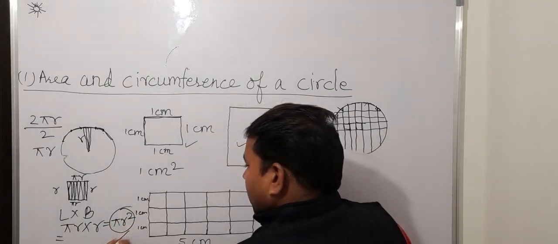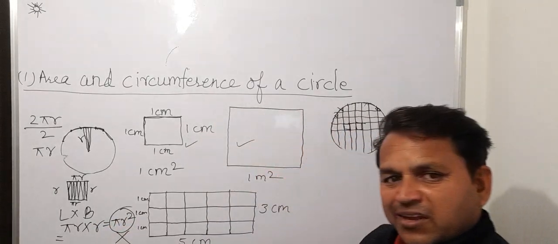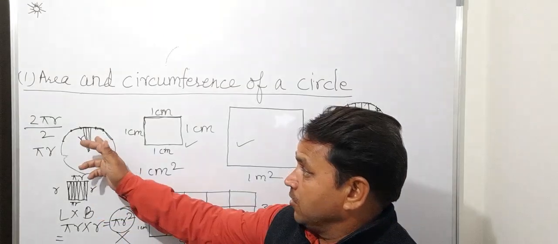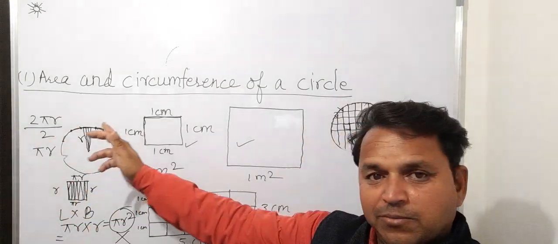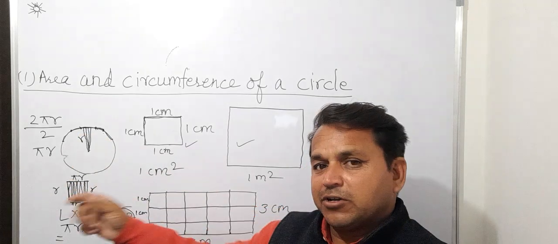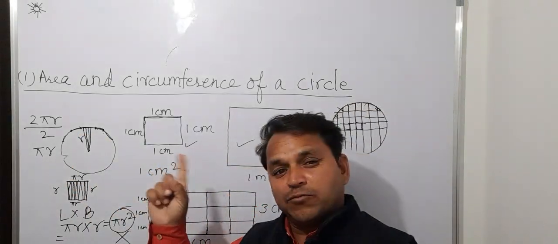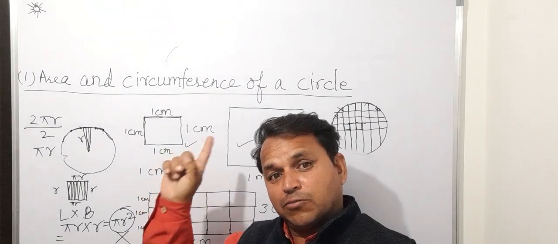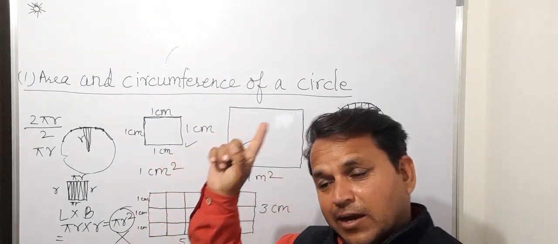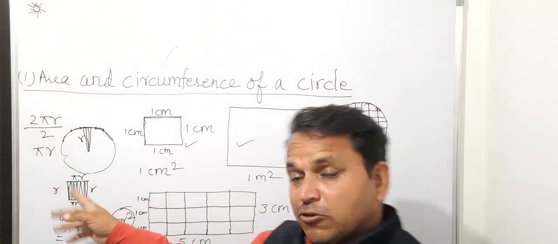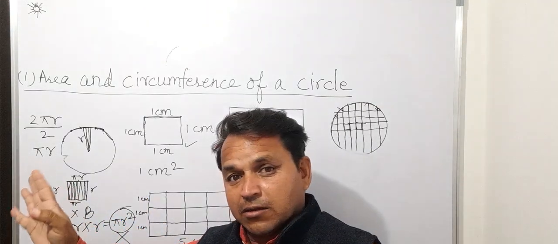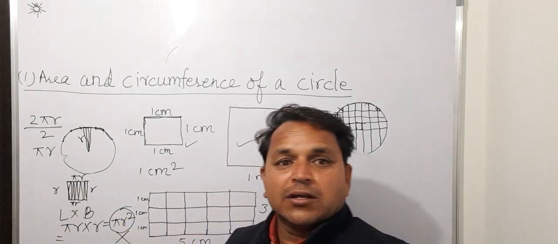Now if you ever forget this formula, there is not any problem. You learn this concept and you will be able to do all these activities within your mind, and then you will easily be able to guess that half of the circumference was the length of that imaginary rectangle, and the breadth of the rectangle was nothing but the radius of the circle.